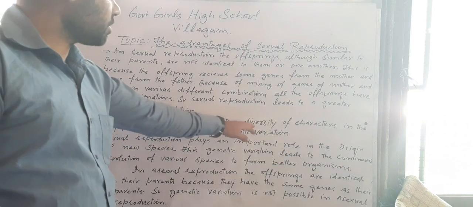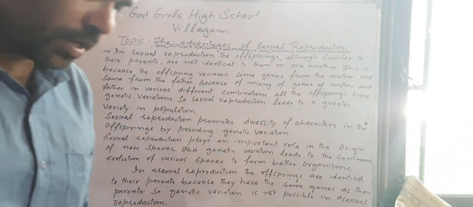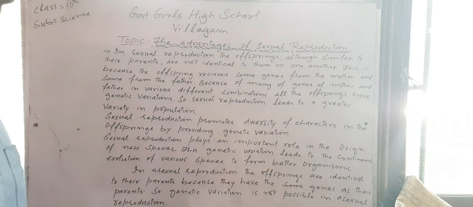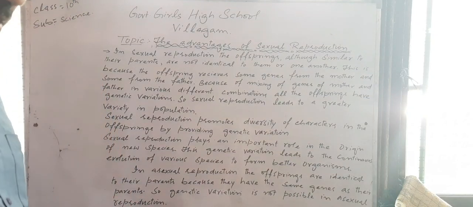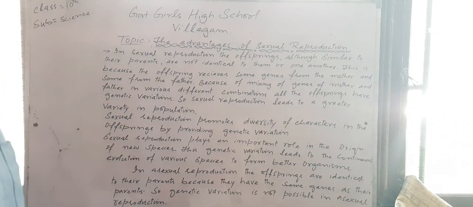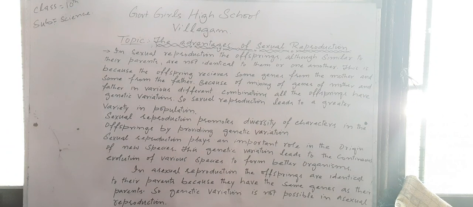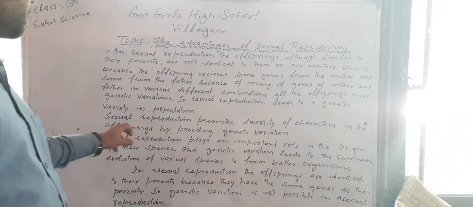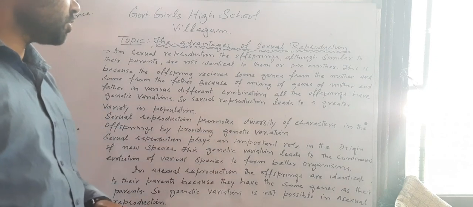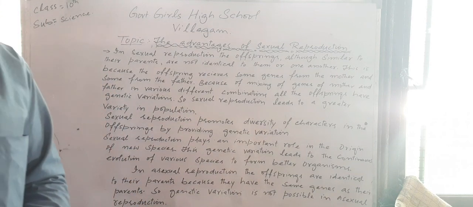Sexual reproduction promotes diversity of characters in the offspring by providing genetic variation. Due to this genetic variation, due to the various genes, this leads to the diversity of characters in the offspring of humans. There will be diversity of characters. Different characters will be found in the animals having a combination of male gamete and female gamete, or a combination of different genes from different parents, and that leads to the offspring having different genetic variation. And when there is genetic variation, that leads to the diversity of characters in these organisms, in these animals.